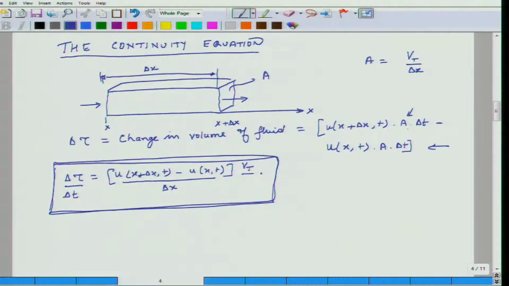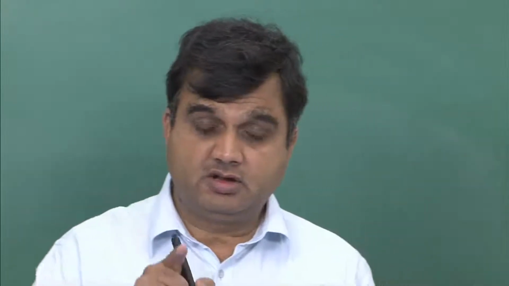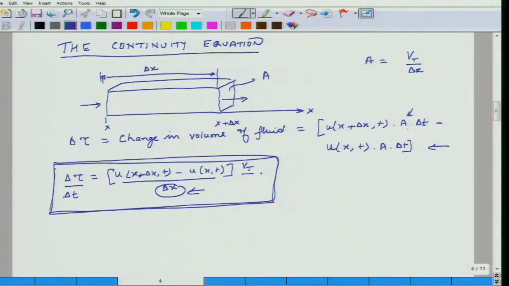Now remember that delta x is a finite length of the material volume, and delta t is again a finite time interval. There is nothing which stops me from shrinking the size of this material volume to as small as possible. So I can make this delta x as small as possible, in the limit that the length goes down to 0.